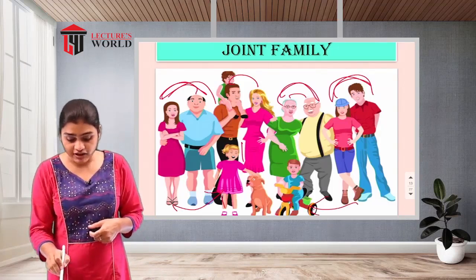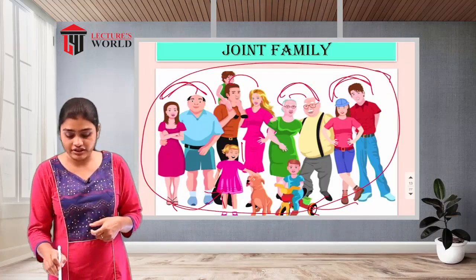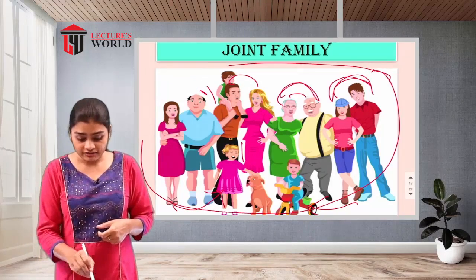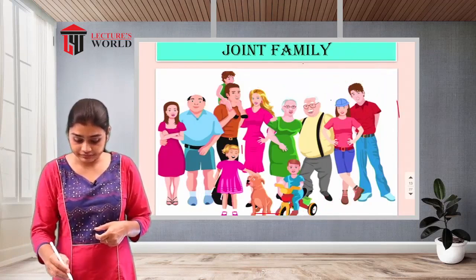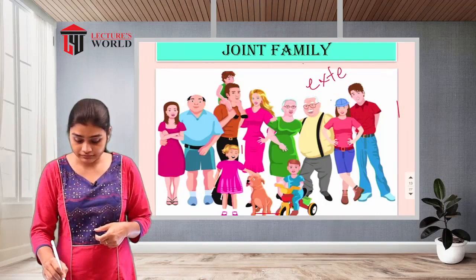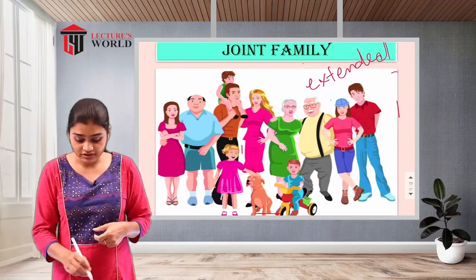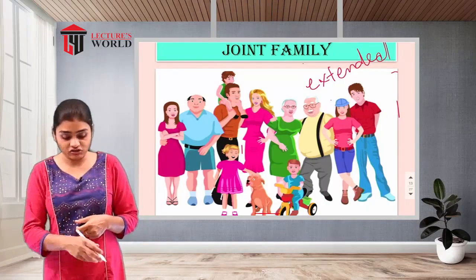So that type of family is called a joint family, or else we can say the extended family, because this is how this family is extended.